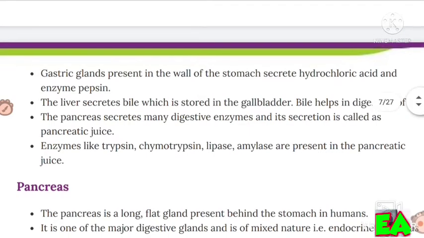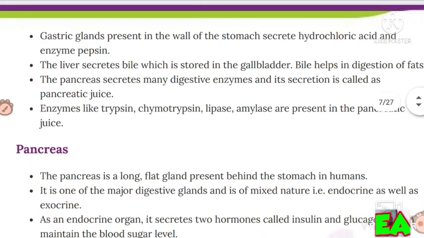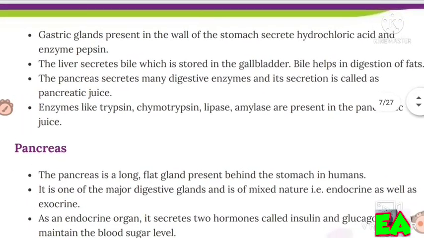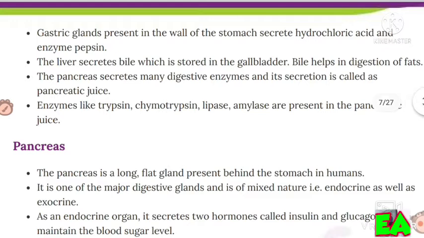Bile helps in digestion of fats. The pancreas secretes many digestive enzymes and its secretion is called pancreatic juice. Enzymes like trypsin, chymotrypsin, lipase, and amylase are present in the pancreatic juice.